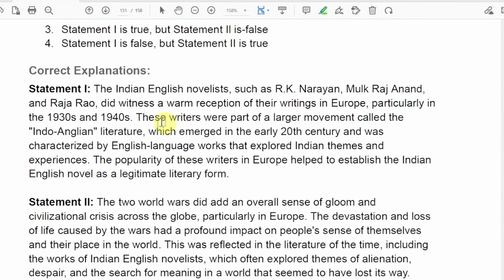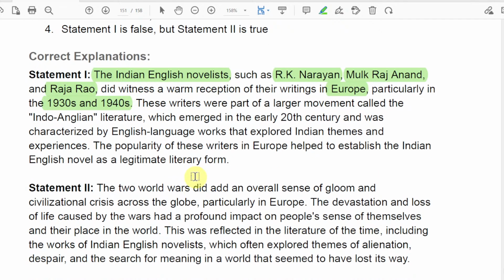So we have the explanation. Indian novelists such as R.K. Narayan, Mulk Raj Anand, Raja Rao were great writers and novelists, and their work was read not only in India but also in Europe, particularly in the 1930s and 40s. So that is true, right?